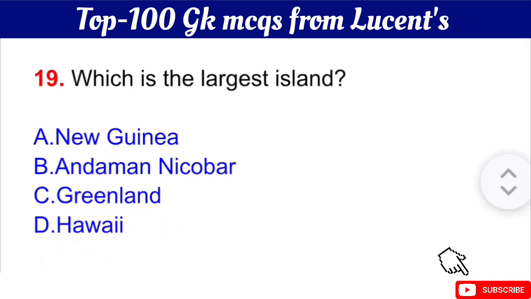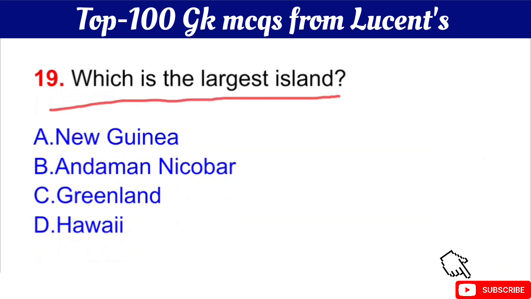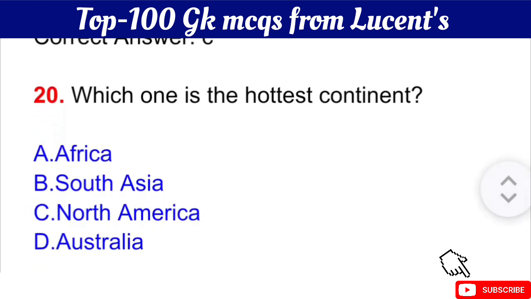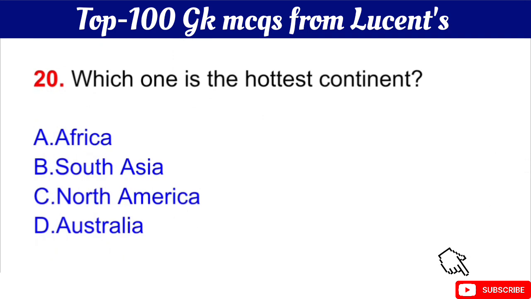Okay. Question number 19 is, which is the largest island? The right answer is option C, Greenland. Okay, Greenland is the largest island in the world. Question number 20 is, which one is the hottest continent?